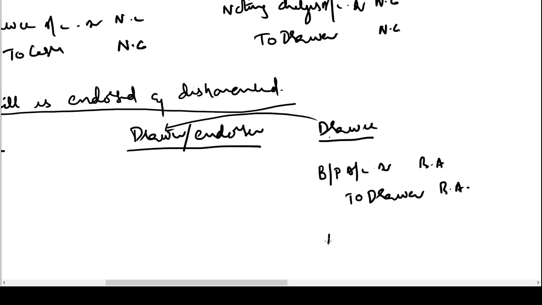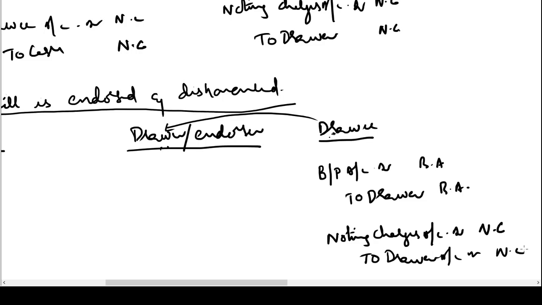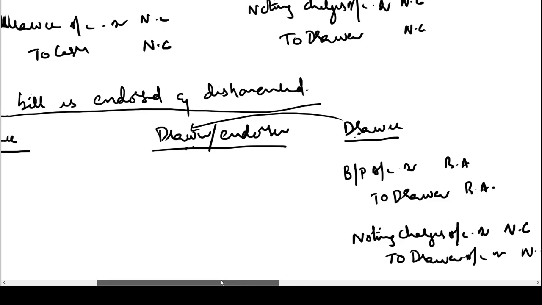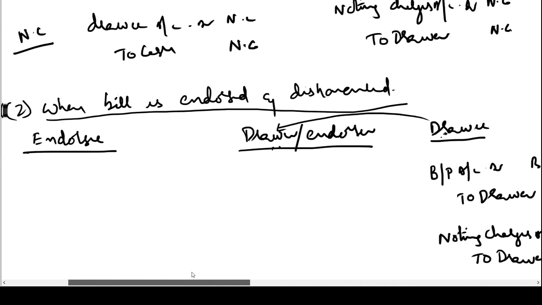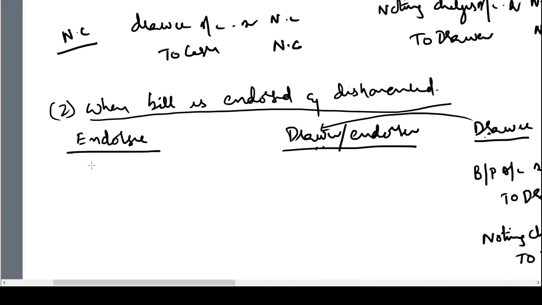Ultimately, noting charges would also have been paid by some party. So noting charges account will be debited with noting charges amount and he has to pay this money to the drawer because he is liable. The drawee is liable only to the drawer. So noting charges amount will be credited to the drawer account. Noting charges. Very simple. Now, what are the entries in the books of the endorsee?